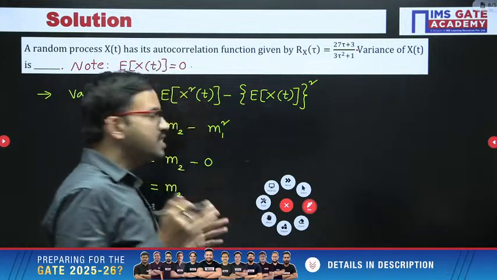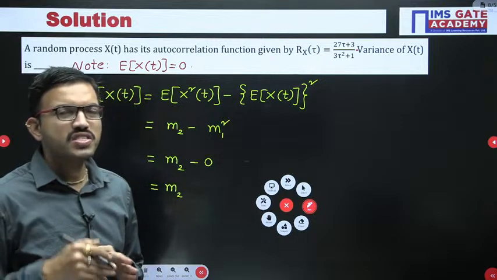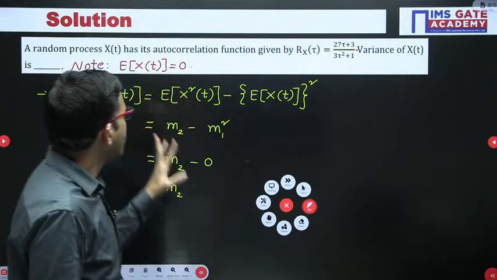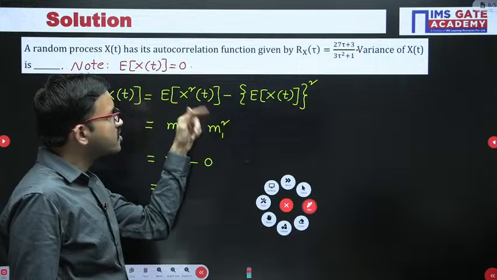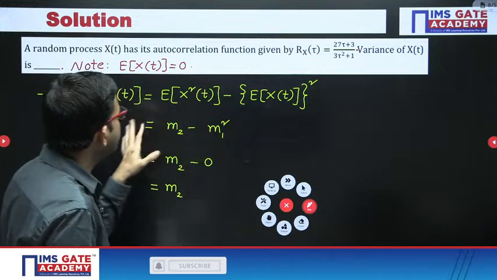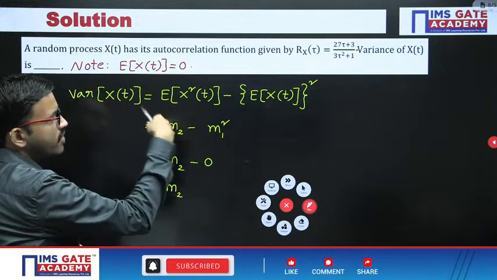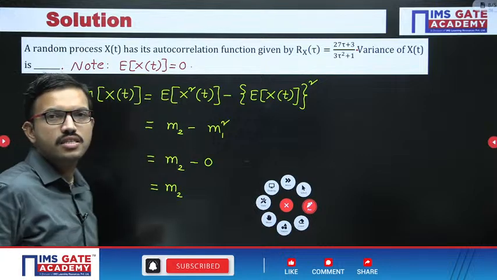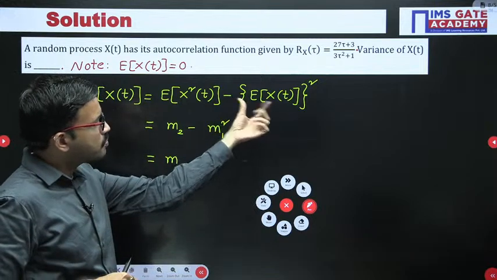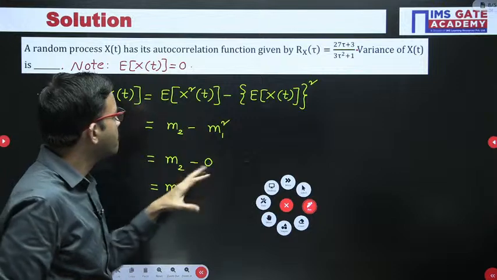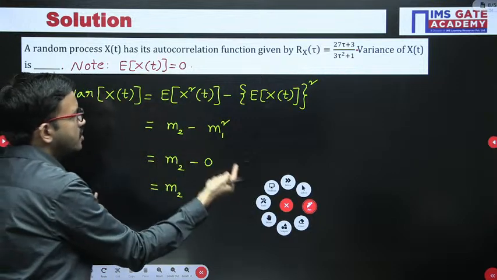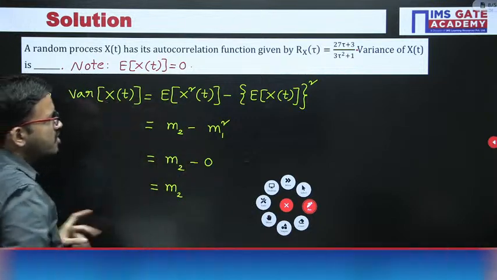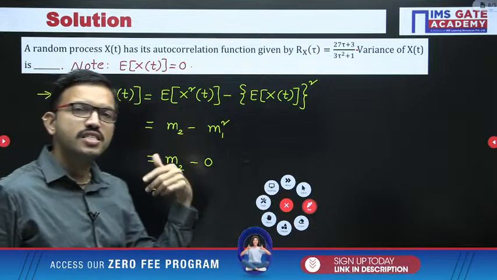In general, the power of any random process or any signal is nothing but the expectation of that particular random process squared. But in this question, the twist is that instead of asking power, they have asked variance. Because of this note point, expectation of x of t is 0. So whenever expectation of x of t is 0, the variance of that random process is the same as expectation of x square of t.